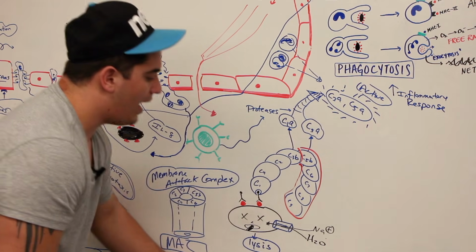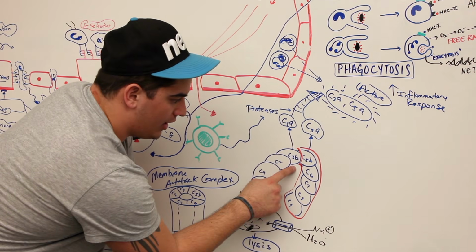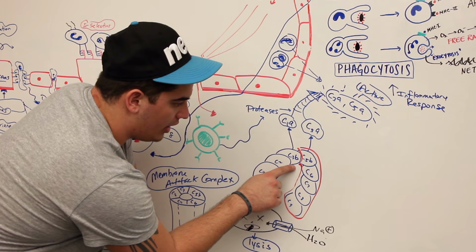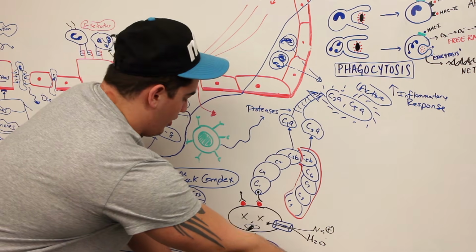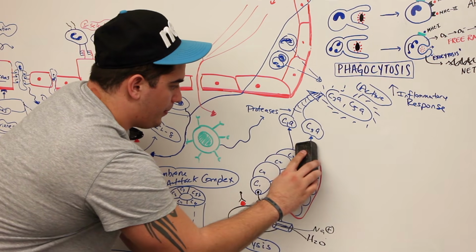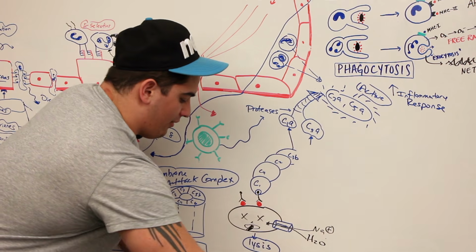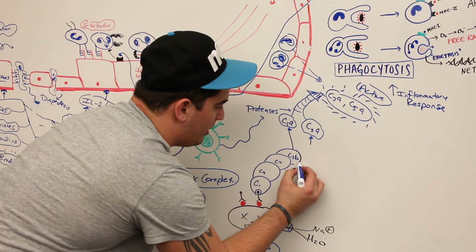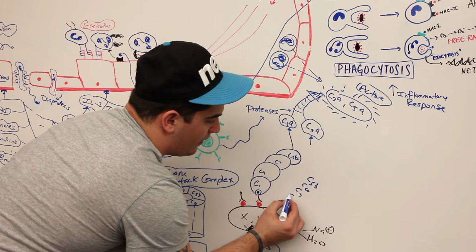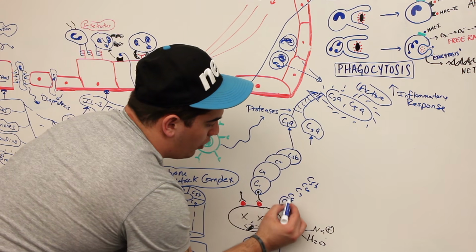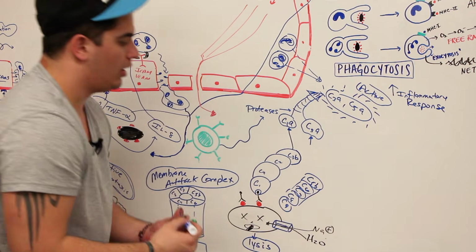All right, so now we've done the lysis mechanism. What else is actually interesting here? You see this exposed part here, the C3b? We can actually break this off. Now the C3b is exposed, right? So let's go ahead and erase this part here, and let's see what happens now. If that whole thing broke off, and now all we have left here is just C3b, because already we broke off C5b, C6, C7, C8, C9, right? We broke all of these things off here, and they're going to go and form that MAC.